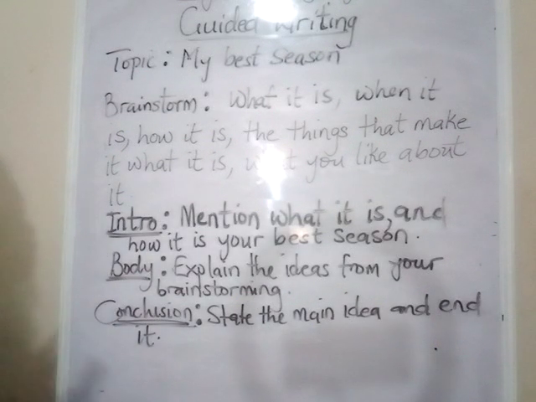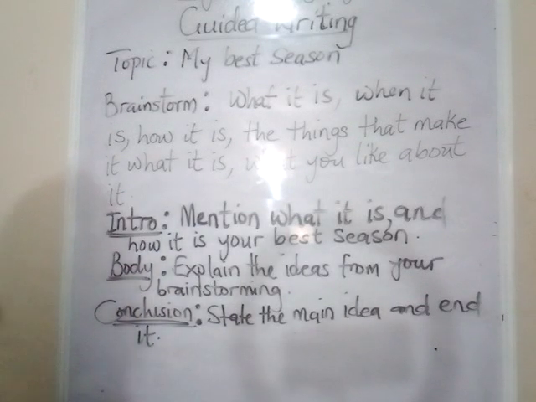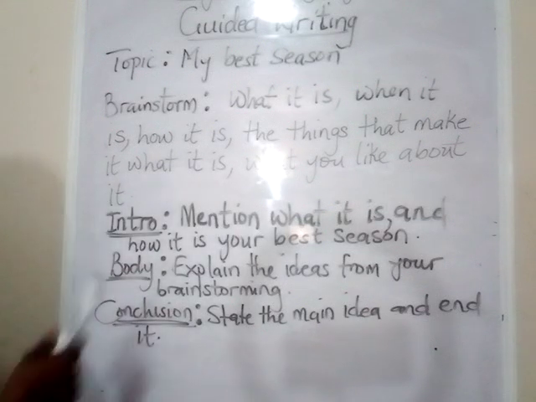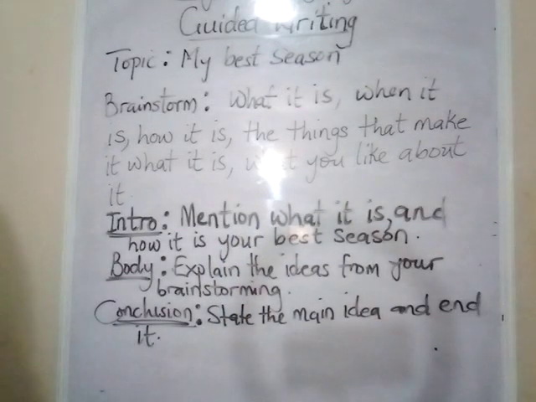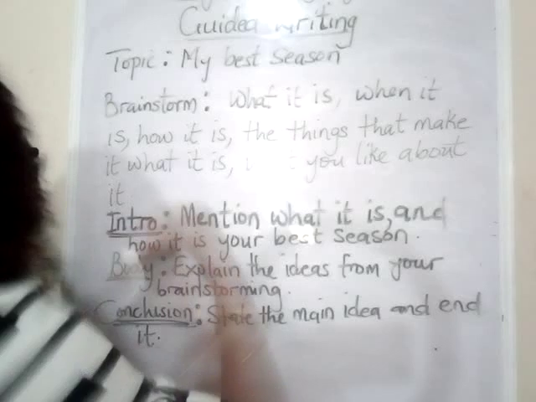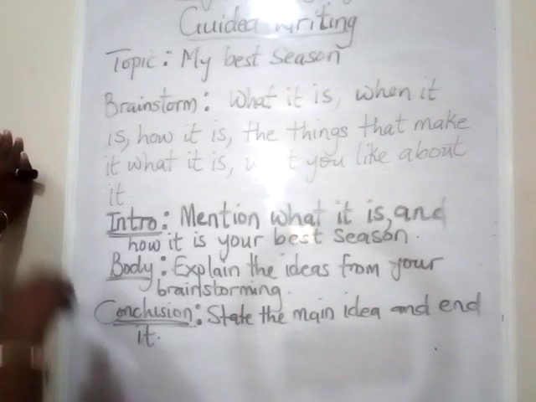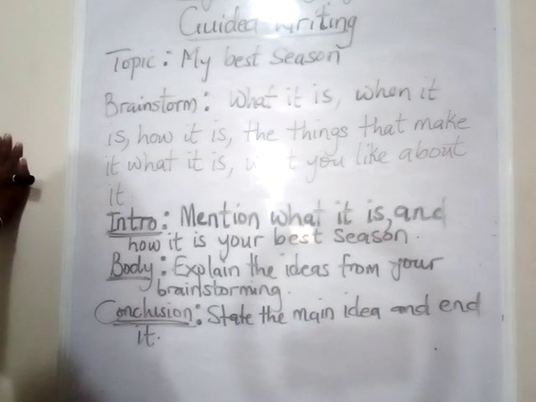So when you have organized your idea, the next thing you do is try to break it into the three main parts that your writing normally is broken down into. That is the introduction, the body, and the conclusion. So in the intro basically you should try and mention what this season is, and then how it is your best season. You can say my best season is the dry season, and it's such a fun season, okay? You just say it, you're not going into details about how it is your best season, but you are hinting on it.